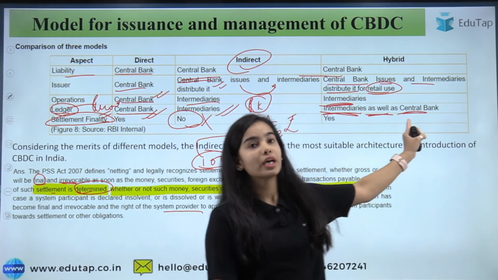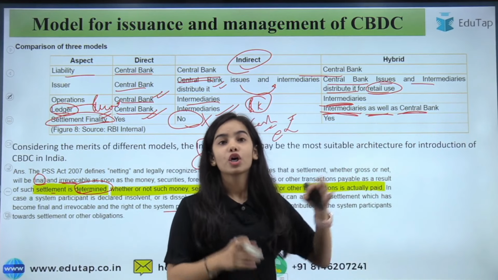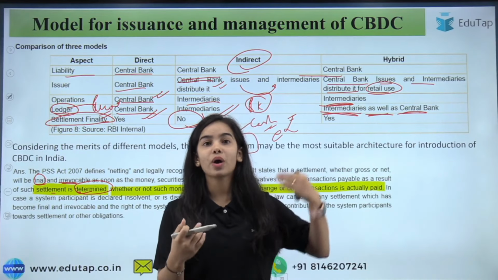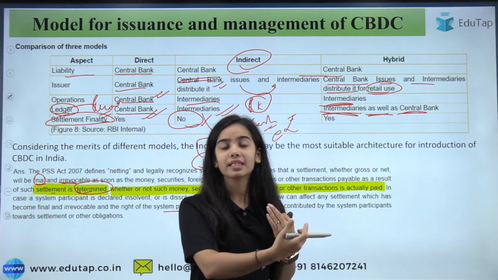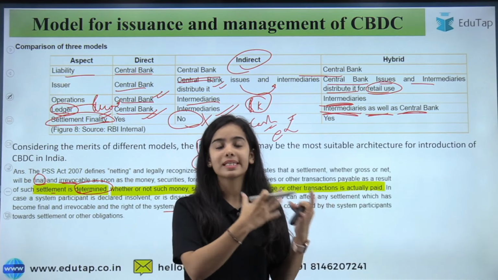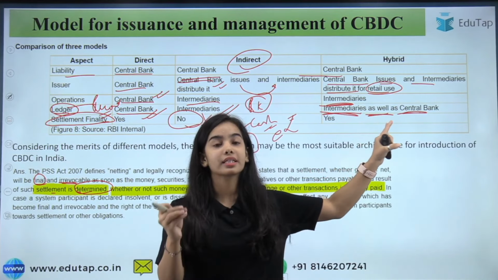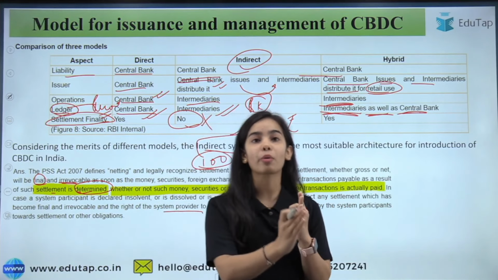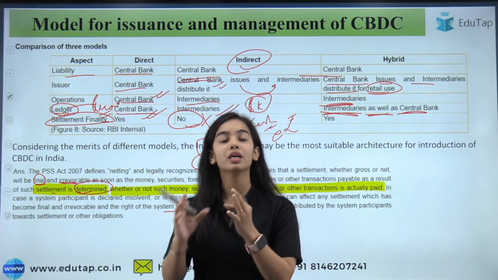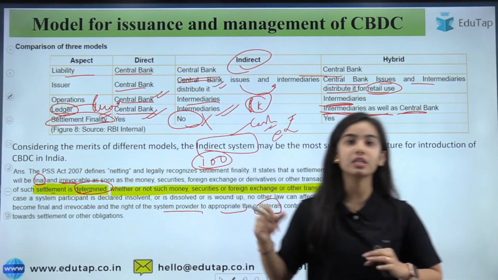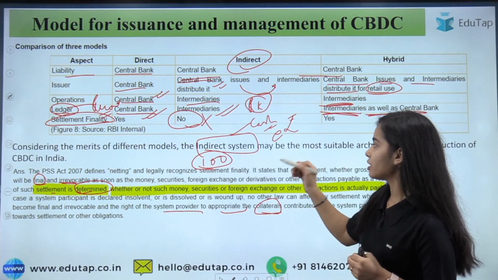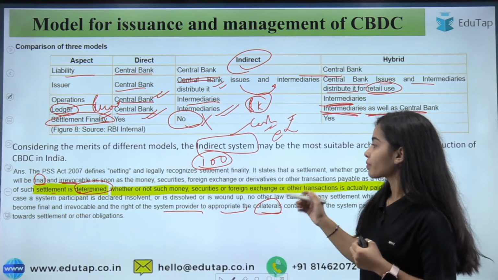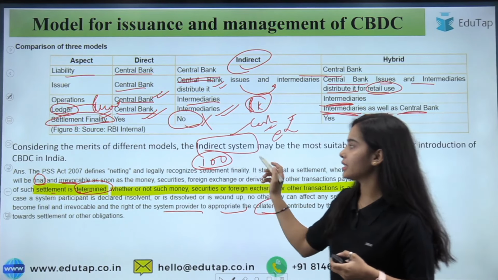Again, here also the central bank has the records, so people can directly say that you have the record, you know that we had this kind of promise. So settlement finality is where the records are with the central bank, because the central bank can directly see that this kind of promise has happened, this kind of thing has happened, this much balance should be with the provider of the money. So this is settlement finality that you can read here.